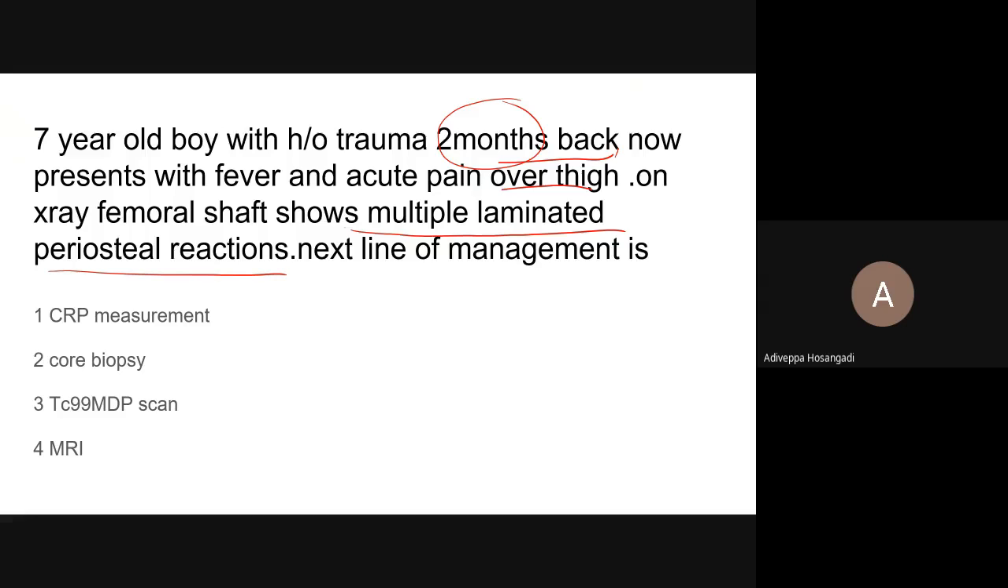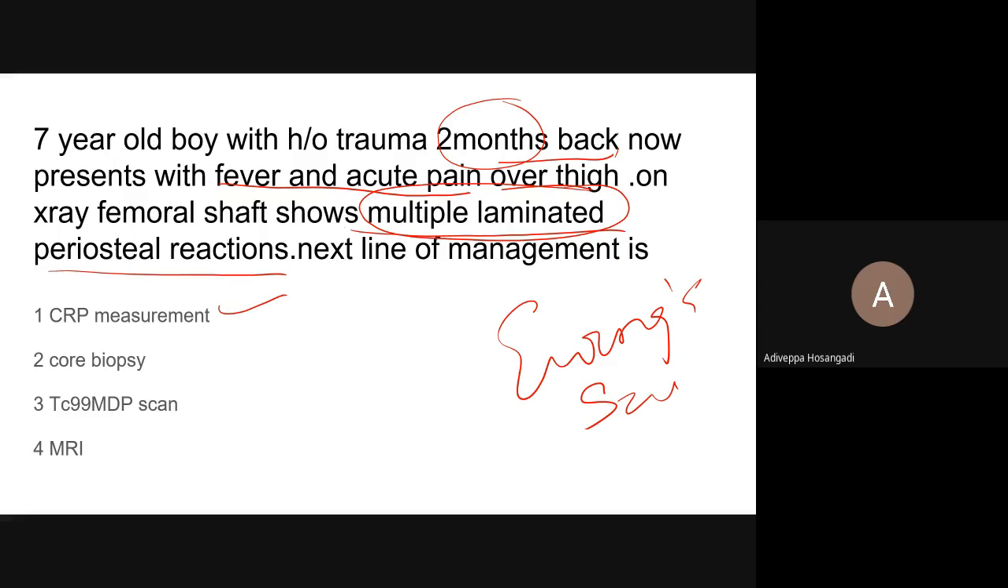They are just saying that he must have fallen. But if it was because of the trauma, he would come immediately with either fracture, dislocation, or something. So the trauma is not important when it is 2 months old. He comes with fever and acute pain over the thigh. So it could be acute osteomyelitis or some tumor. But what is the X-ray showing? Multiple laminated periosteal reactions. So it indicates Ewing sarcoma.